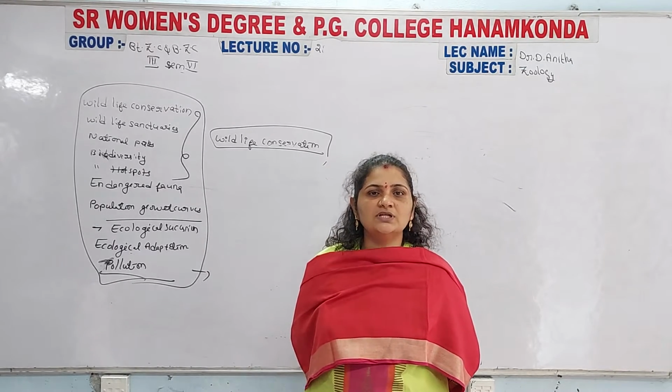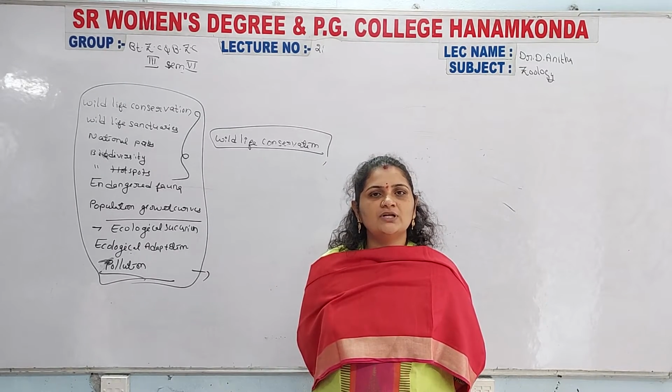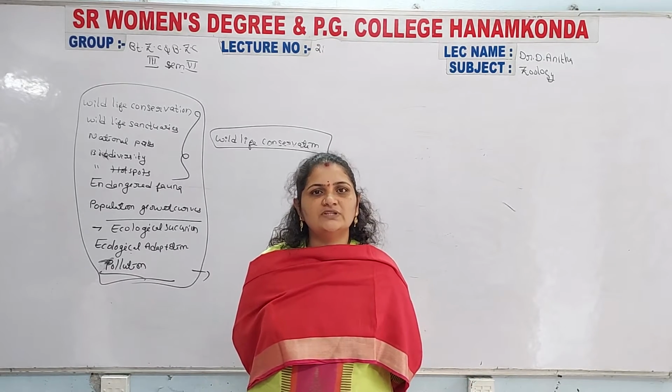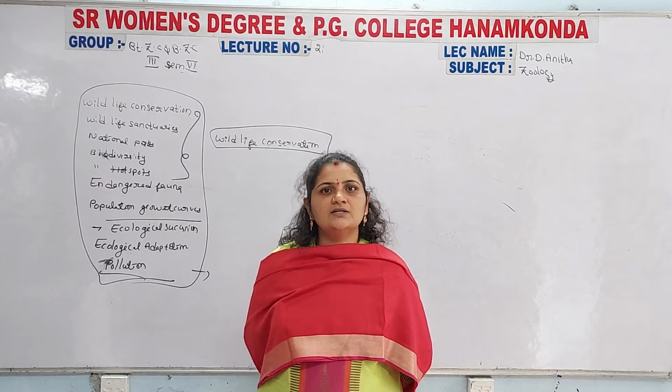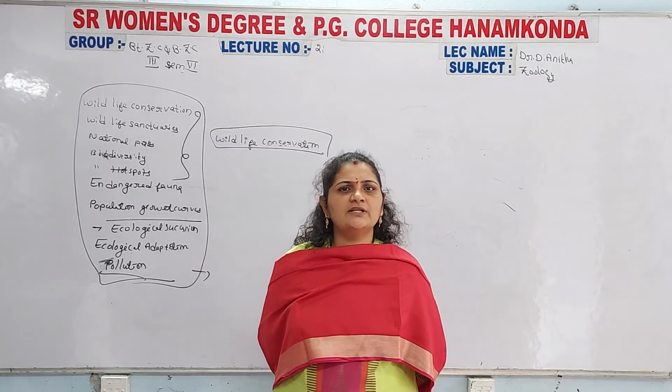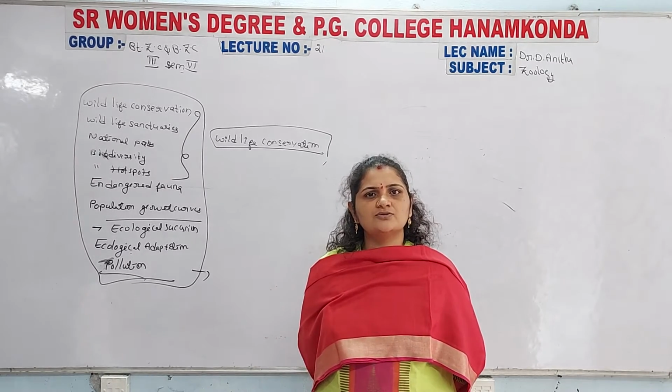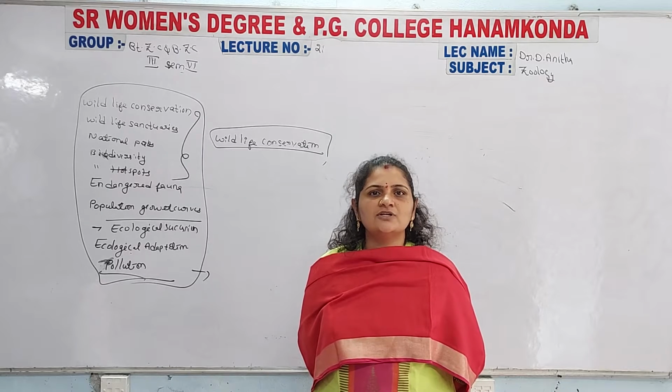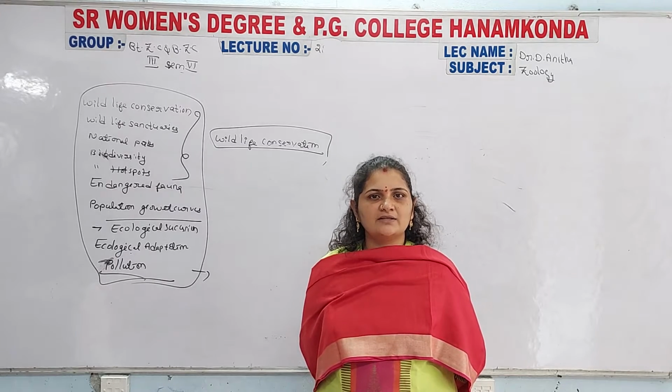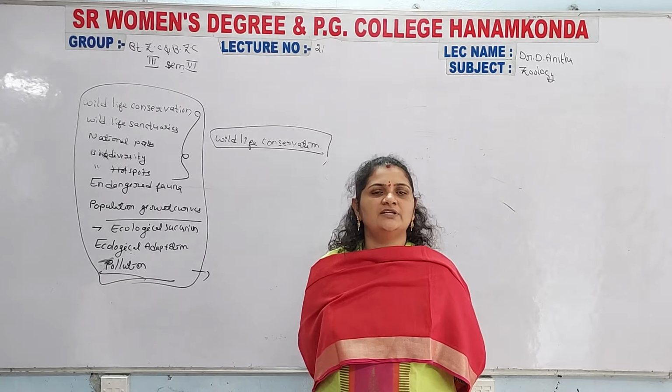First you define the term wildlife conservation. Then you write the different acts that were implemented, clearly, including the year. Different organisms are there and their protection acts are also there. You can clearly mention each and every protection act under wildlife conservation in India.